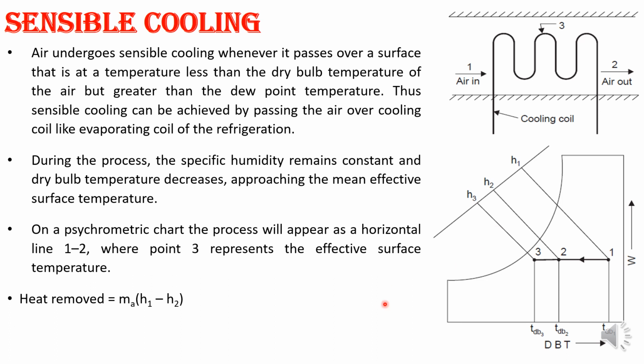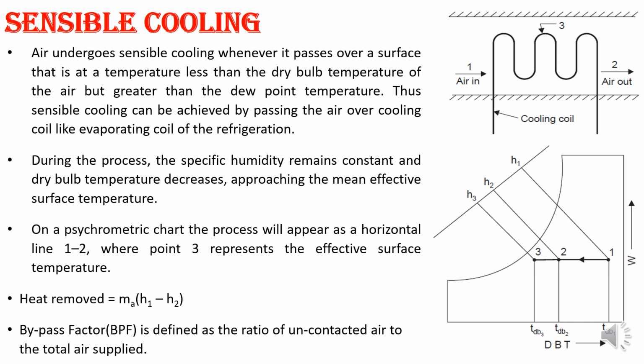So how do we get the heat removed from 1 to 2? Ma represents the mass of dry air, and Ma times H1 minus H2 represents the heat removed. Here we also get one term, the bypass factor. Whenever you are cooling the air, it is defined as the ratio of uncontacted air to the total air supply. For this you can refer to any other textbook. I don't want to go deeper because there are many things to explain about bypass factor, so I will just go through this definition: the ratio of uncontacted air to the total air supply.